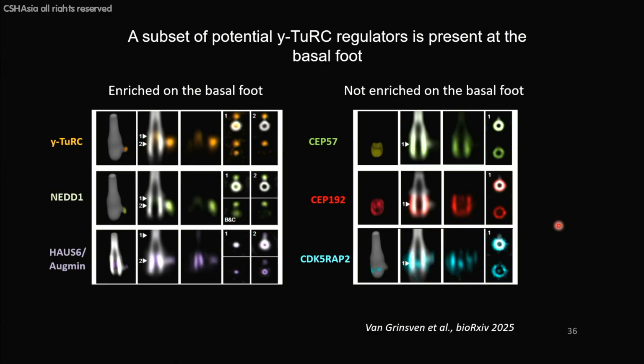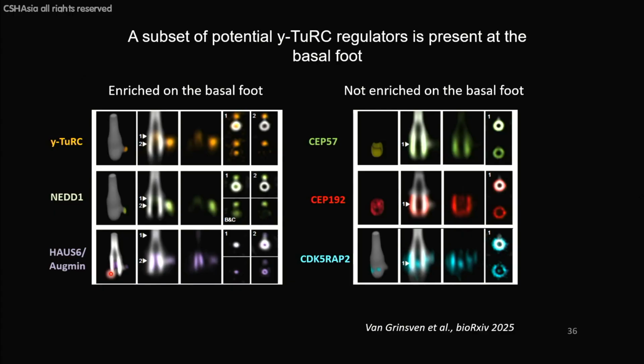Our main goal was not, like many of you in this audience, to try to find out from which proteins the basal body is built. That's really a structural biology problem, and there is a lot of outstanding expansion microscopy also done in this area. Our interest was to look where the microtubule nucleators are. So the gamma TuRC is present inside the basal body, just like in centrioles, and very abundantly at the tip of the basal foot, together with its binding partner NEDD1, also present in both locations.